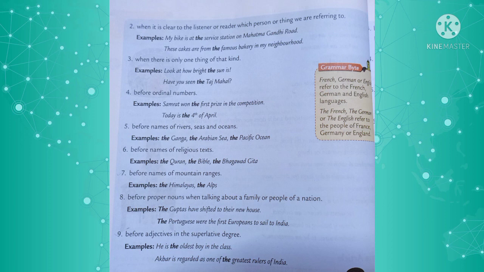When we are speaking about family names like the Guptas, the Ambanis, etc., when we are using it, we use the. Again, when we are speaking about the people of a nation, nationalities, when we are speaking about the English ruled India for so many years, the Portuguese, the British, like that, when we are speaking about nationalities also we use the before the nationality.